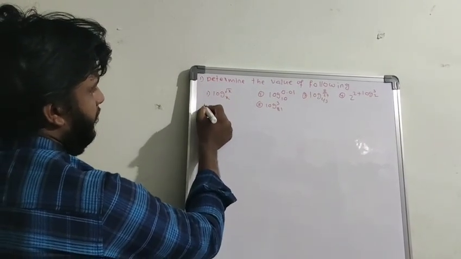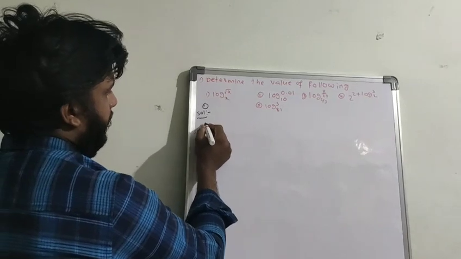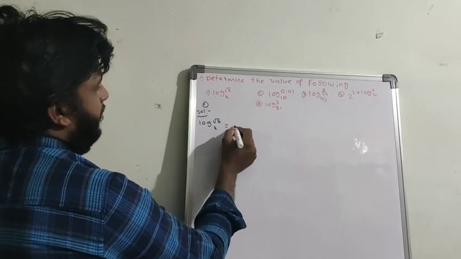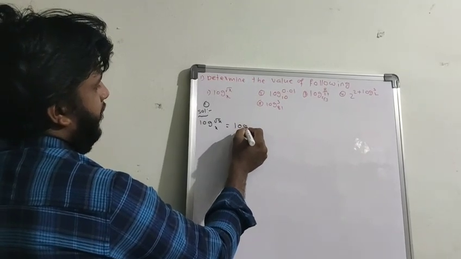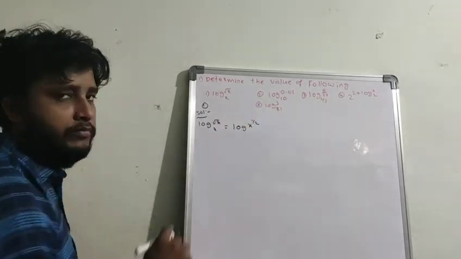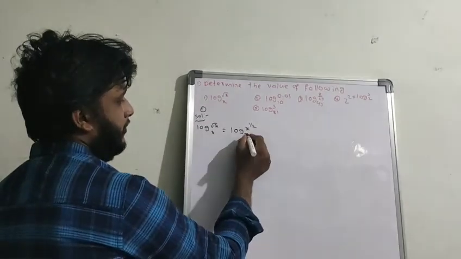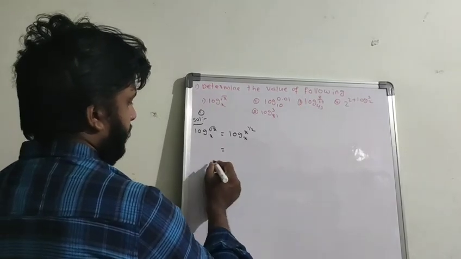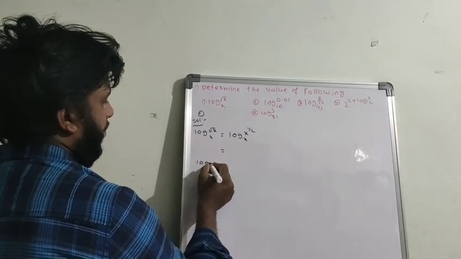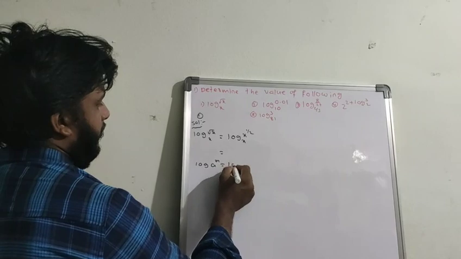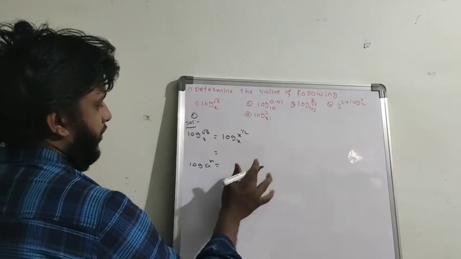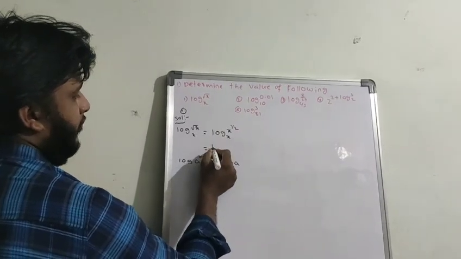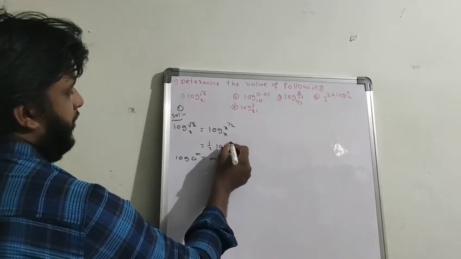The first question solution. Log root x base x is equal to, I can write root x as x to the power of 1 by 2, to the base x. This is in the form of log a to the power of m equals m into log a. By using that property, 1 by 2 into log x base x.